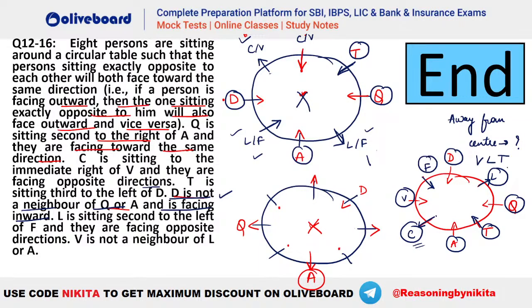Now my question was, who are the ones who are facing away from the center? So you can see L is facing away from the center. C is facing away from the center, right? So L and C would be the answer. L and C will come, A will not come. Okay, Shravani, it will be L and C. So L and C are the people who are facing away from the center here.